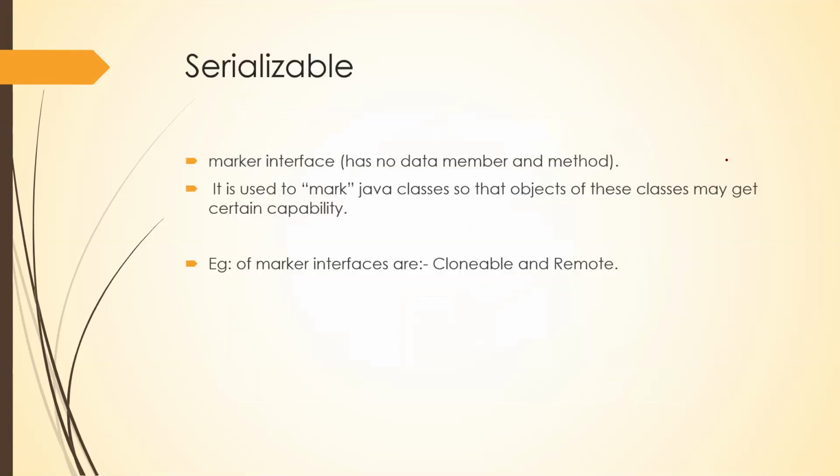Now, Serializable, as I told you, is a keyword. Serializable is a keyword, with a capital S and a Z. It's Z, not S. Serializable is what you call a marker interface, which means you will have no data, no method, but you will have additional capability compared to your normal interfaces.